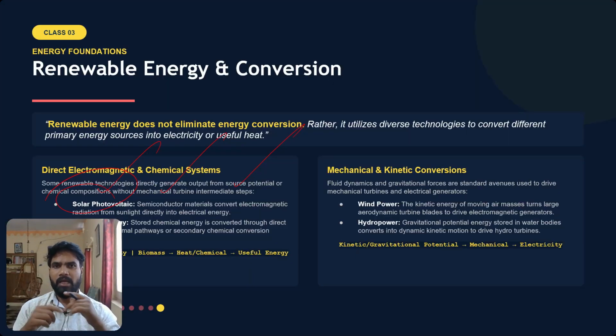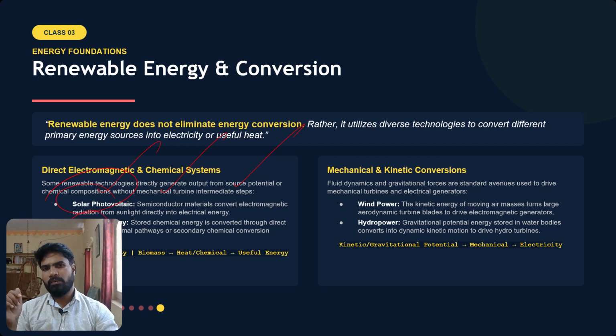Okay. In wind also, we use the kinetic wind power and spin the blades of the windmill, which further spins the turbine, and the turbine is connected to a generator, and in that way electrical energy is generated. That is also a clean energy. Wind energy is also clean energy.